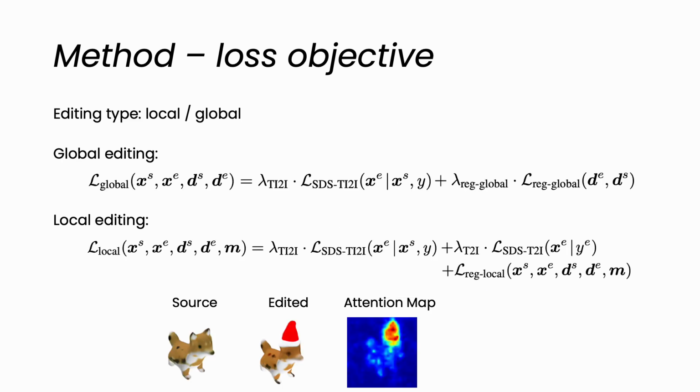We also classify editing into two types, local editing and global editing. We use different losses and different pairs for different editing. For global editing, we mainly distill knowledge from 2D editing networks such as InstructPix2Pix and MagicBrush. For local editing, we distill knowledge from text-to-image models such as Stable Diffusion.